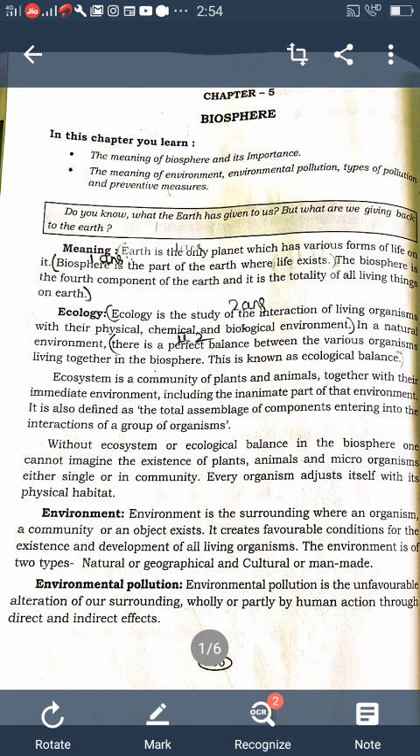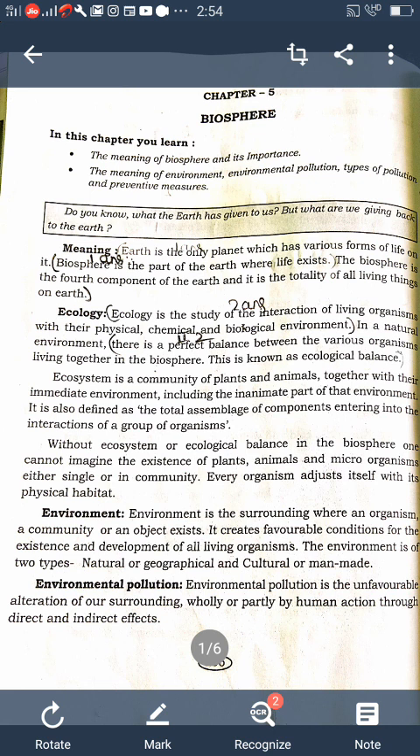Next, there are some changes that took place on earth. What are the changes? Global warming, greenhouse effect, ozone depletion, acid rain. Understood? So these are all the effects on the biosphere. Global warming means what? The temperature of the earth is increasing slowly over the years.